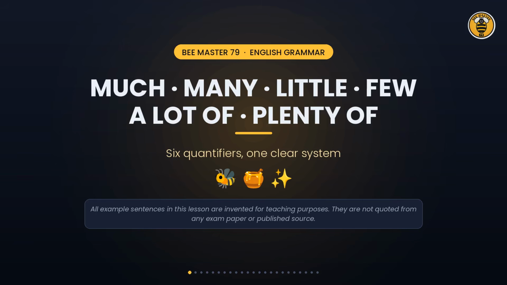Welcome to Beemaster 79. Today we are going to master 6 of the most common quantity words in English: much, many, little, few, a lot of, and plenty of. By the end of this lesson you will know exactly which one to use and why. Every example sentence you hear was written by us for teaching purposes.